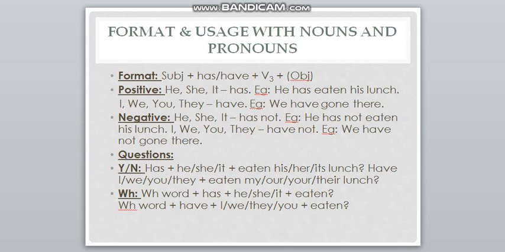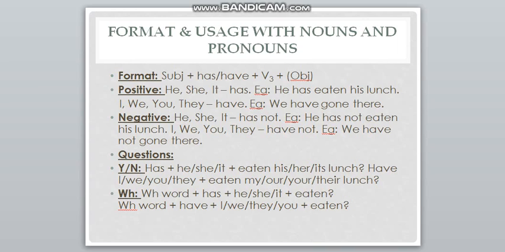Now the format and the usage with nouns and pronouns. The format is generally subject, that is the noun or the pronoun, plus has or have depending upon the subject. If the subject is singular, then we will be using has. If the subject is plural, then we will be using have. And then we have verb 3, which is the past participle form of the verb, like eat, ate, eaten, drink, drank, drunk. And then we have object, that's optional. If the object is there, we can write it or we can leave it.